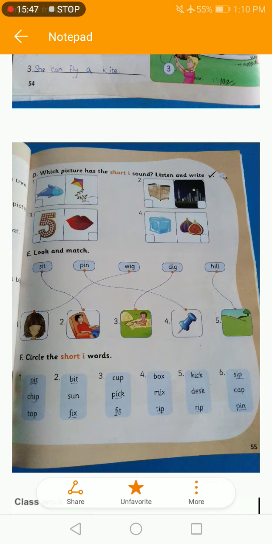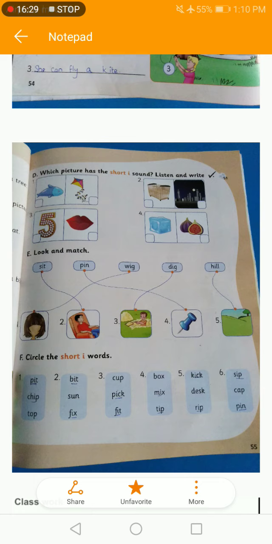Then we have pin. Look at the pictures. Which picture is the picture of pin? 4th. So you have to match pin with the picture number 4. Then you have wig. You have to match wig with the picture number 1. Then you have dig. Look at picture number 3 where the boy is digging. So you have to match dig with picture number 3. Then we have hill. You have to match hill with picture number 5. It is the picture of the hill.